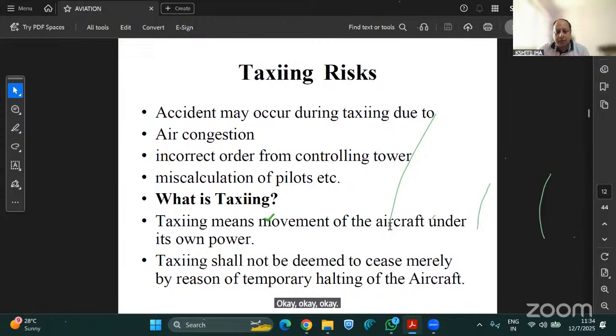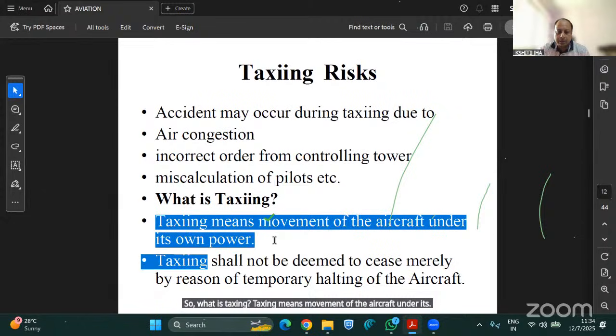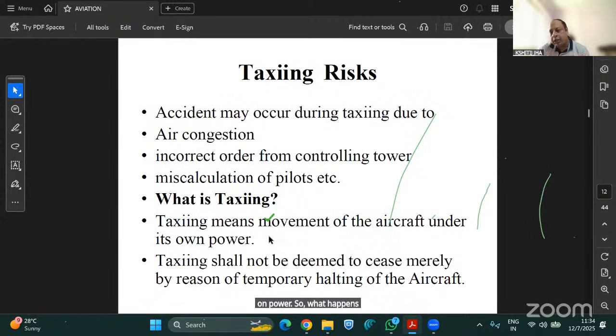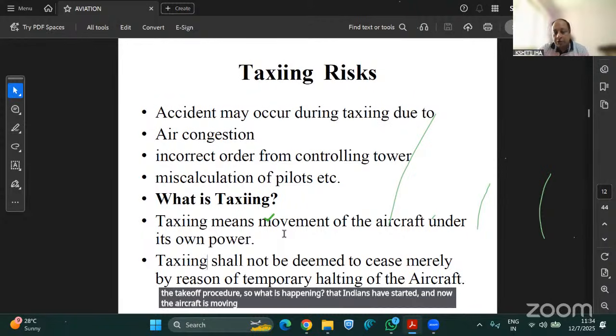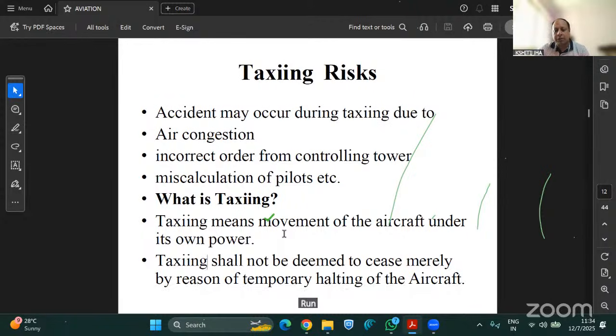So coming to the next one, which is taxiing. What is taxiing? Taxiing means movement of the aircraft under its own power. When the passengers board the aircraft, the plane starts the takeoff procedure. The engines have started, and now the aircraft is moving under its own power to the runway starting position from where it will fly. Are you all aware of that?